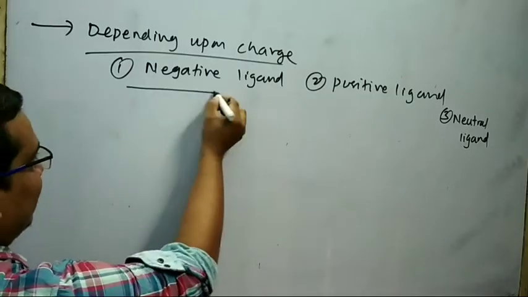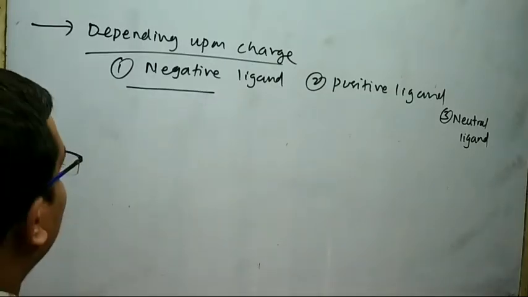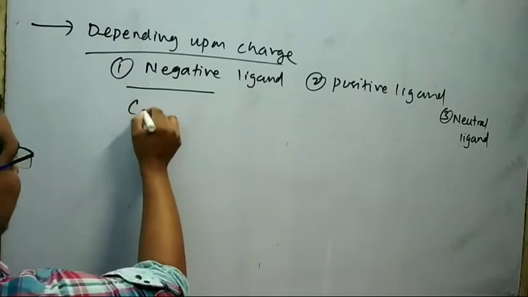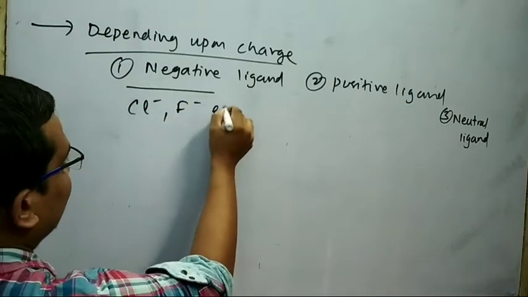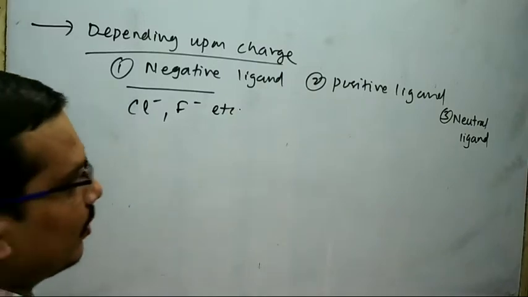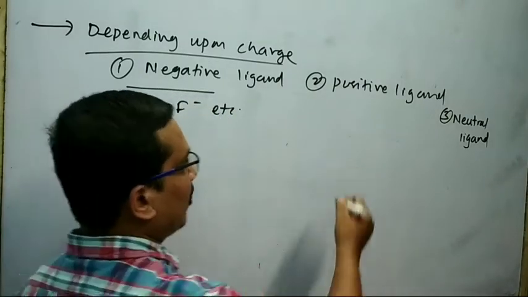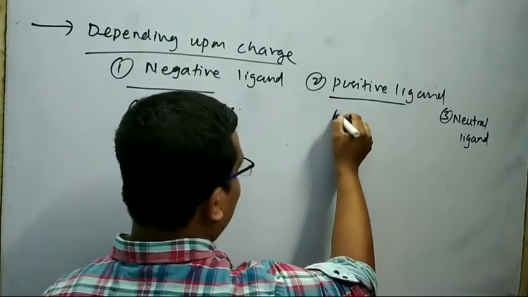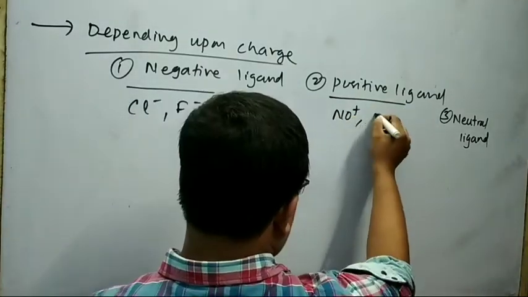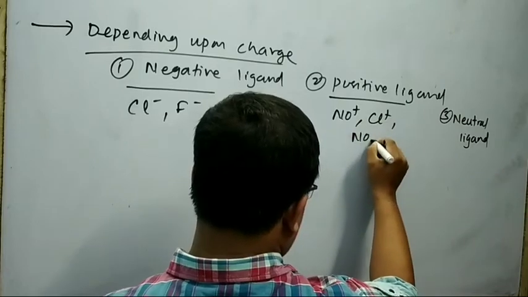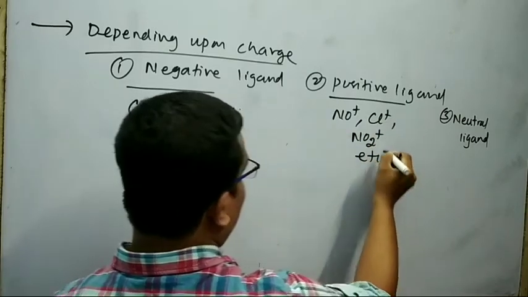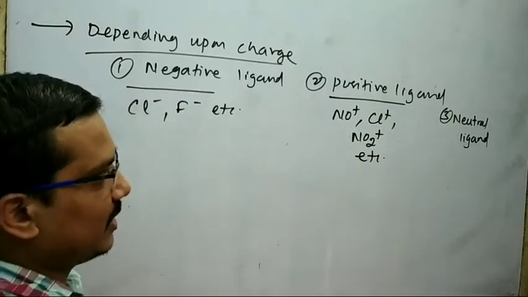If a negative species acts as a ligand, then that is called negative ligand. Example is Cl minus, F minus, etc. If you think about the positive ligand, if a positive species acts as a ligand, that is called positive ligand. Example is NO plus, Cl plus, NO2 plus, etc. These are the examples of positive ligand.